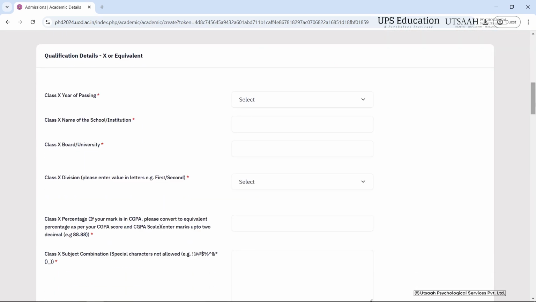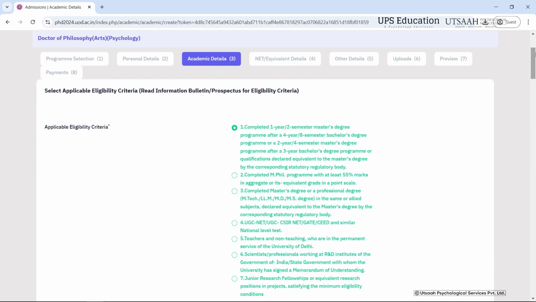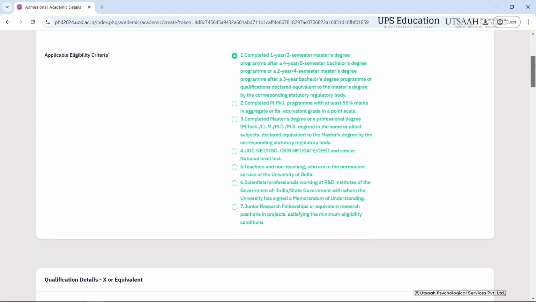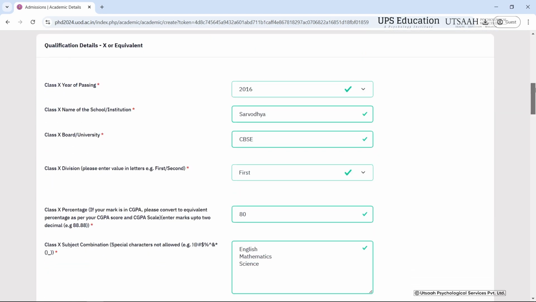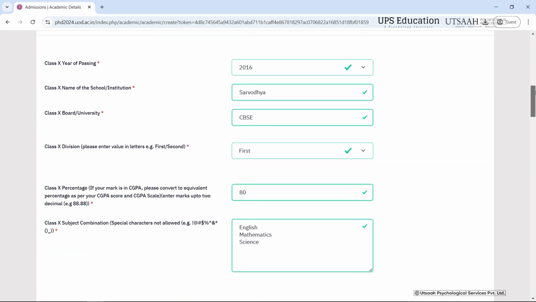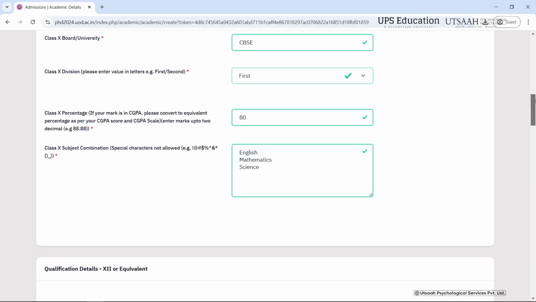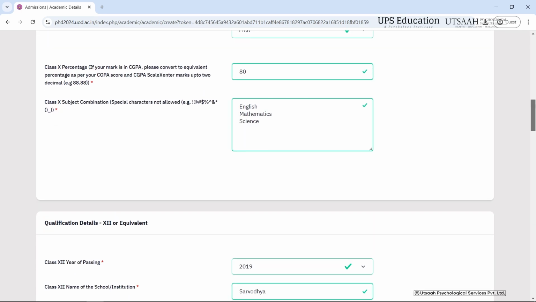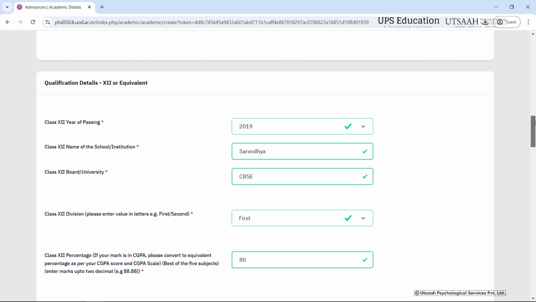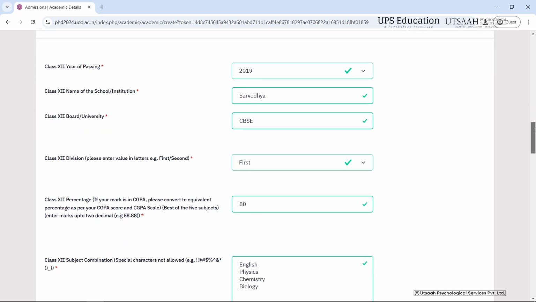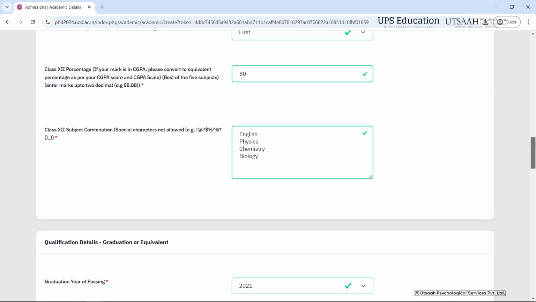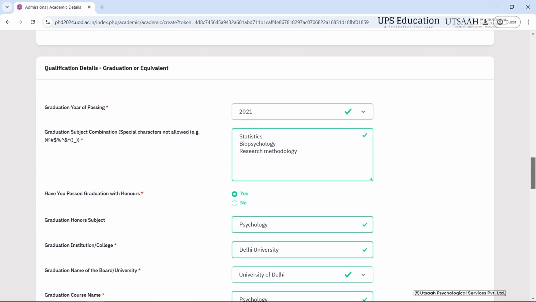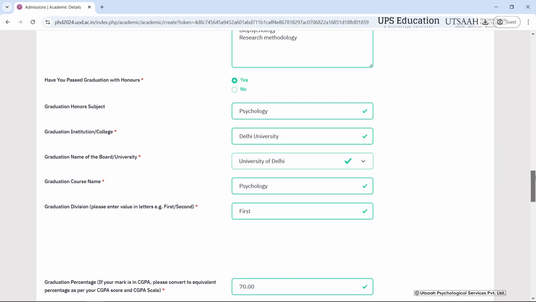Now you just have to fill in your qualification details. Okay, so after filling all of the necessary details of your qualification, like here you have to fill your class 10th, year of passing, and all of the class 10 details. Then you have to fill here your 12th details of your 12th standard, and then after that you have to fill in your graduation details.